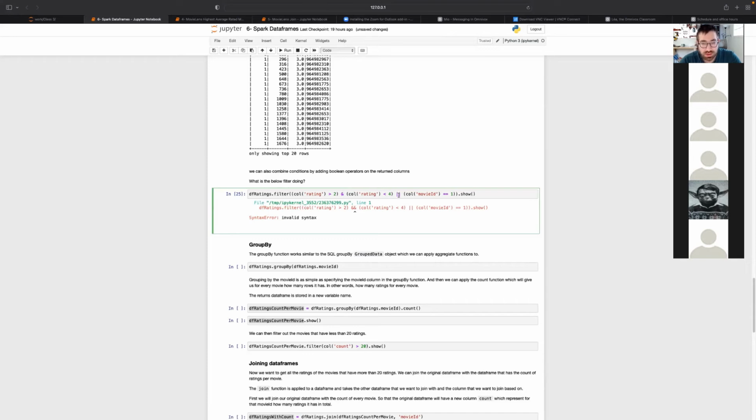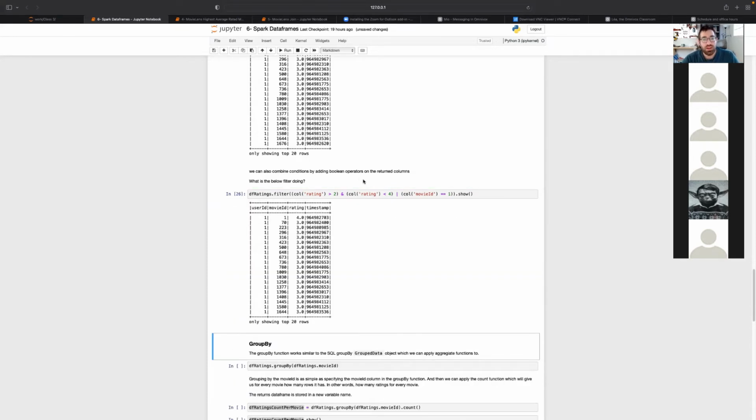Okay. So there's a reason why I use these. This part saying that the rating has to be greater than 2 and less than 4 is separated by these parentheses. So this or this, meaning that the rating is equal to 3, basically, because greater than 2 and less than 4 is going to leave us with just the 3. So we're saying that we want to keep all the ratings that have a value of 3, unless the movie ID is equal to 1.